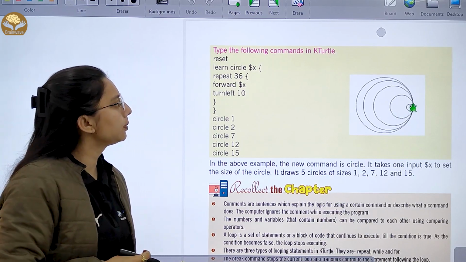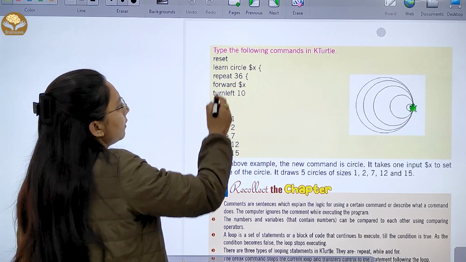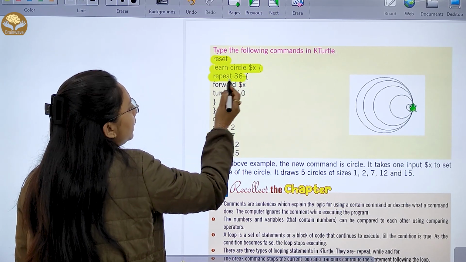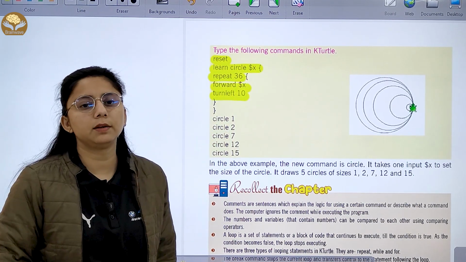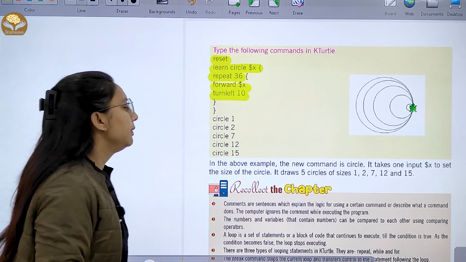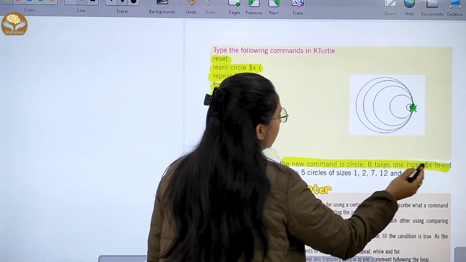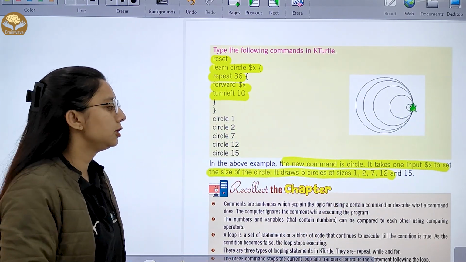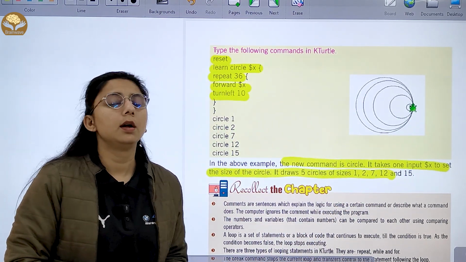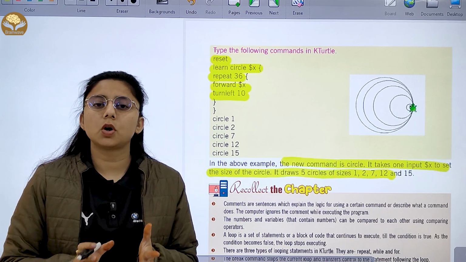Here you have some KTurtle command names: first reset, learn circle, repeat 36, forward, turn 10, then circle 1, 2, 7, 12 and 15. In the above example, the new command is circle. It takes one input to set the size of the circle, and it draws 5 circles of sizes 1, 2, 7, 12 and 15. Right?